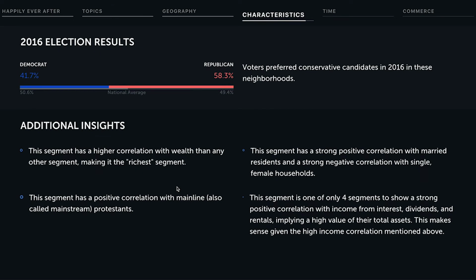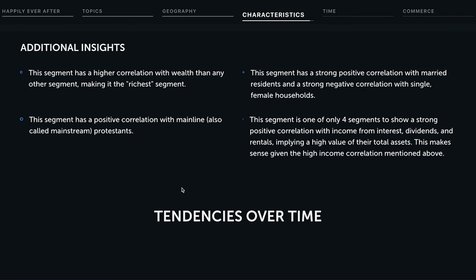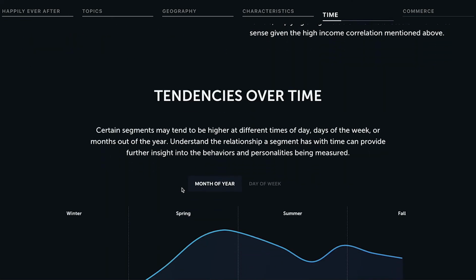One I find really cool is that this is one of just 4 segments that showed a strong correlation with income from interest, dividends, and rentals, implying that they not only have high income but also high asset value. And therefore, it makes sense that places where this segment scores highly would be great places for financial service companies to both locate and advertise.